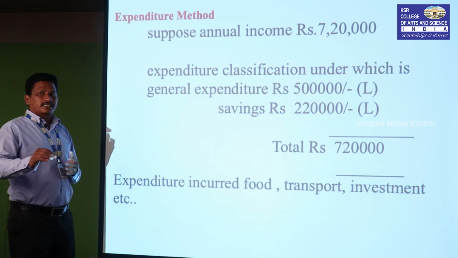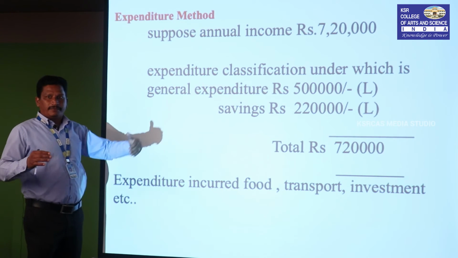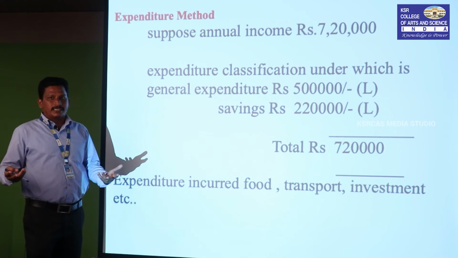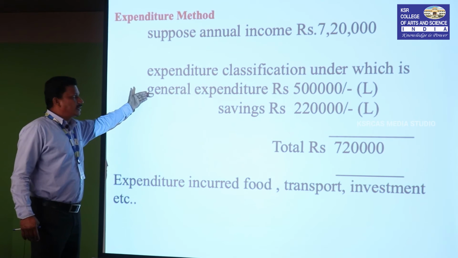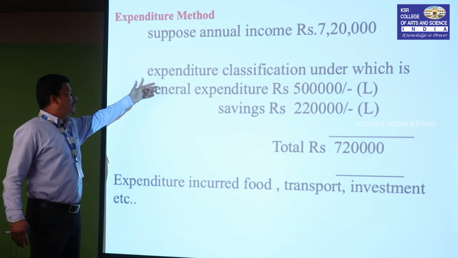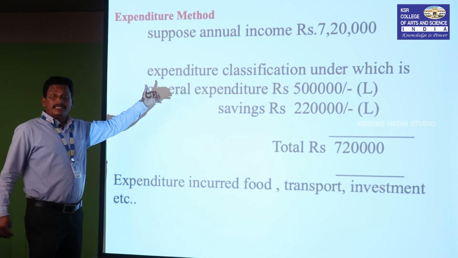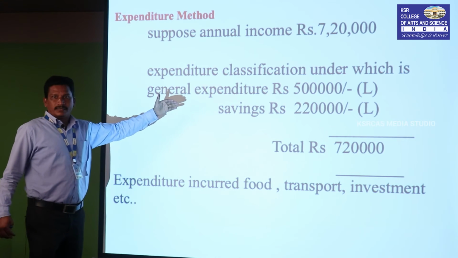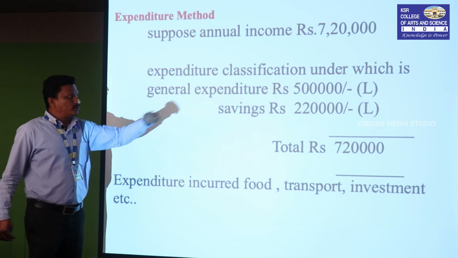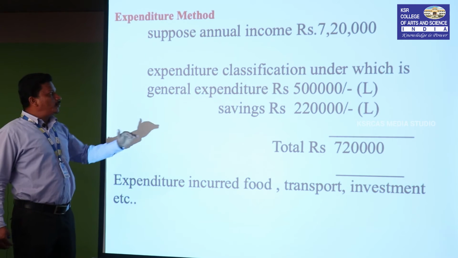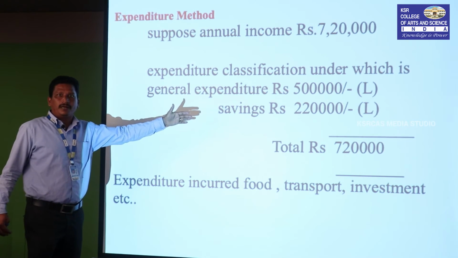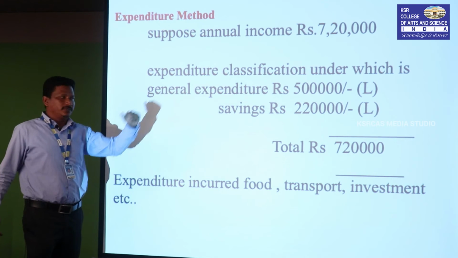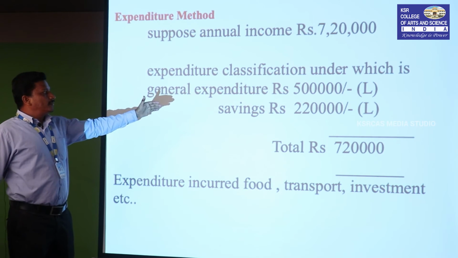Directly spending money on those commodities is called expenditure, like food, clothing, basic necessities, everything under the category of grocery items, home appliances, everything comes under the general expenditures. So the remaining 2,20,000, how is it spent? It is in the form of savings.